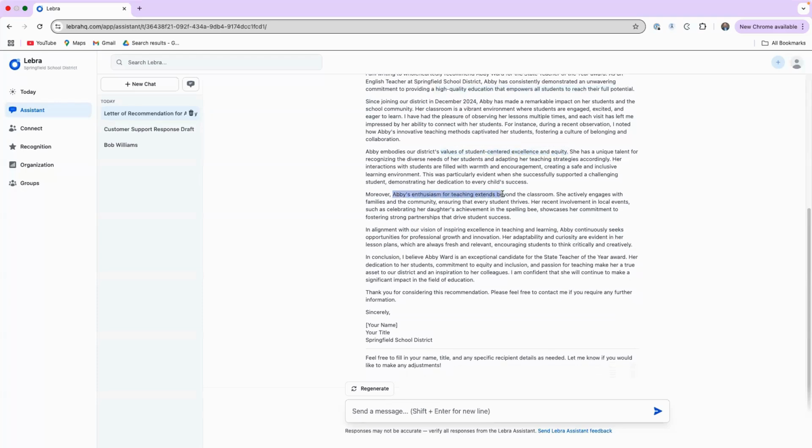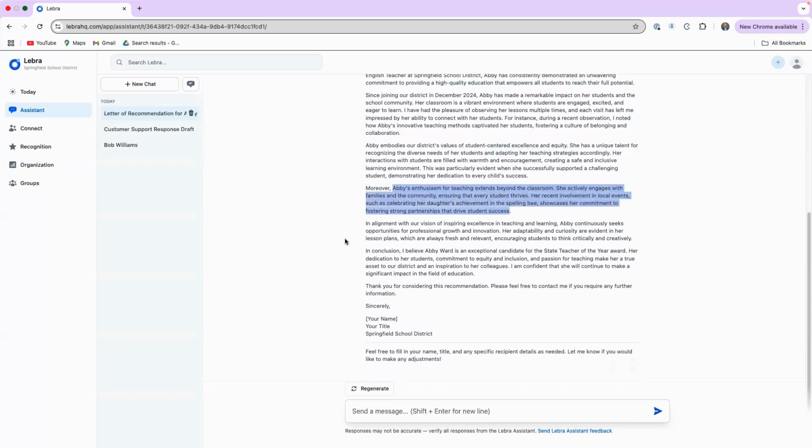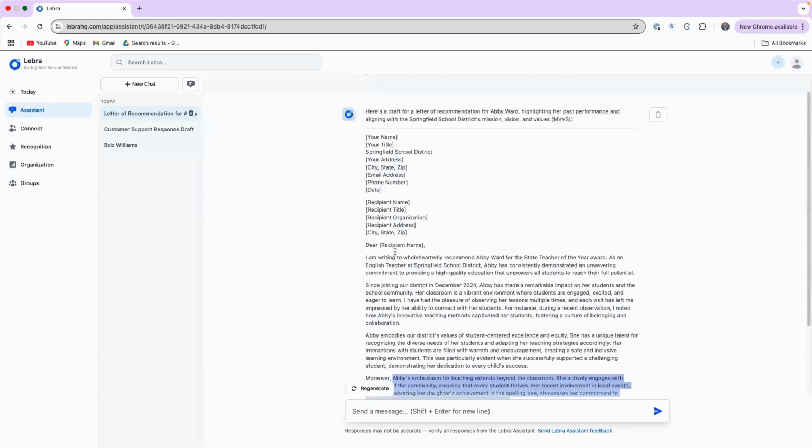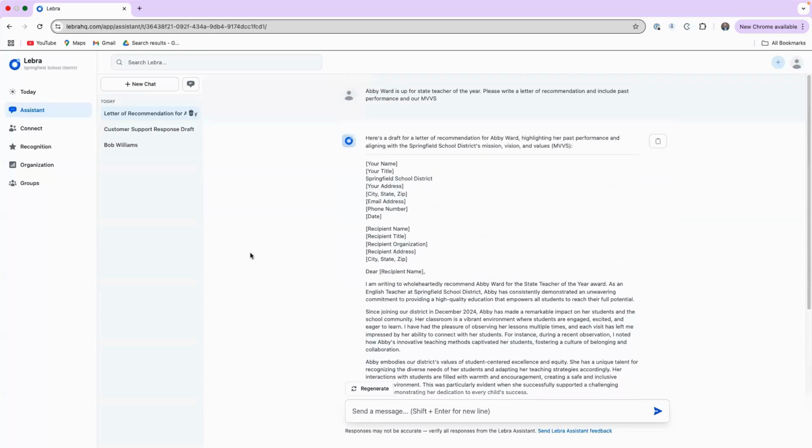Enthusiasm for teaching extends beyond the classroom, actively engages in families and the community. So this is coming from the notes that have been entered on Abby. Remember, Abby's content rich because we use her a lot in demos. Okay, all right, so that's an example of Libra Assistant as it relates to that.